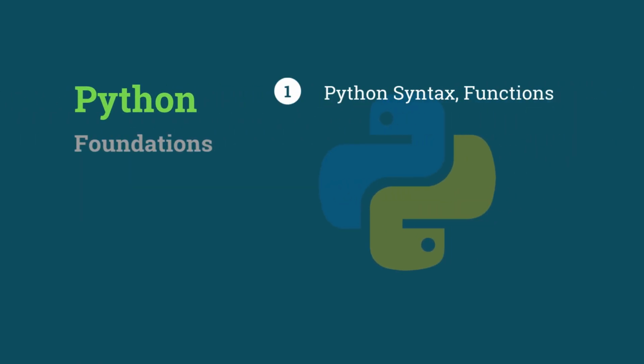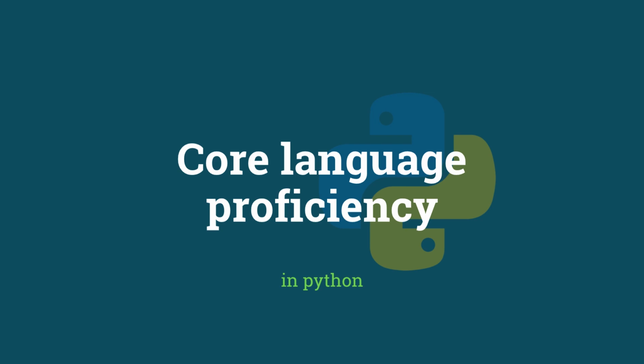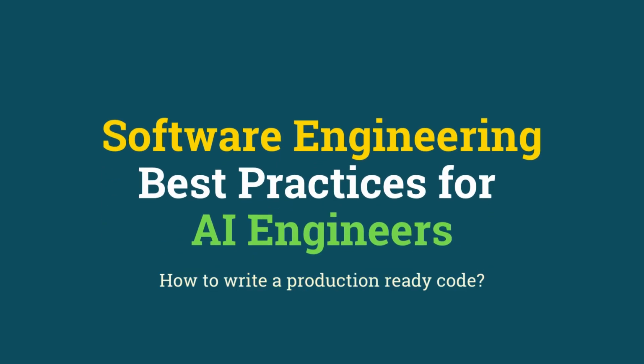Phase 1. The foundations. Python foundations for AI. First up, we are solidifying your programming bedrock. You'll master Python syntax, functions, and even object-oriented programming. You'll also learn about virtual environments, type hints, and modules. The ultimate skill here: core language proficiency in Python.